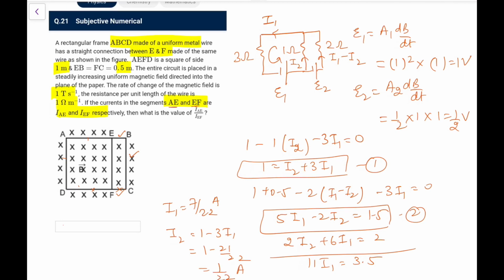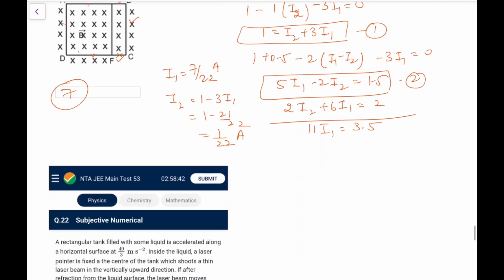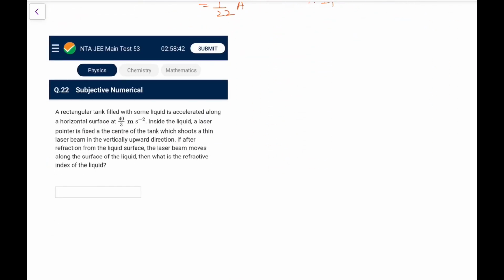Now you can get it, the value is 7. So this question is solved. So it's a good one. Next one, 22nd. Let's see what is there in this particular question.